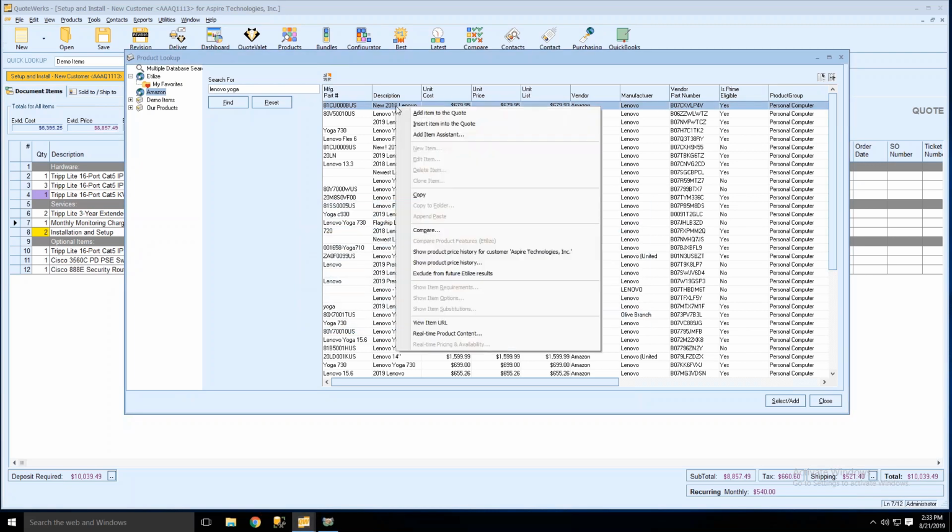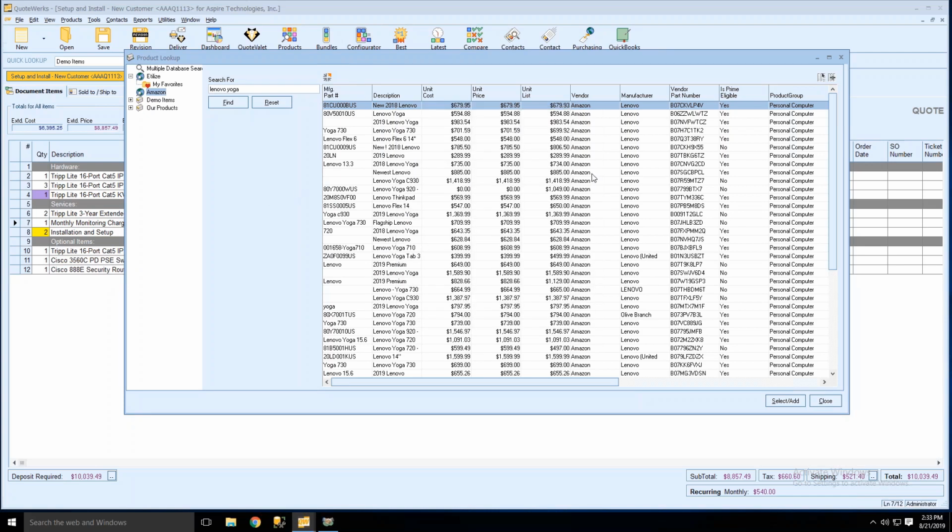Additionally, if you right click, you'll be able to see the item URL. So if you view the item URL, that'll take you to the Amazon Business page from QuoteWerks directly. It'll also show you right here, we have an is Prime eligible column, so you'll be able to see that as well. The reason I'm showing this is that in order to use the online ordering for Amazon Business, you have to source the item from Amazon, whether you're sourcing it from the Amazon lookup here as a product source or through the Elis integration when you're looking at those list items or the list price for those items. You'll need to make sure that you've sourced it from the vendor Amazon, because if you don't, you won't be able to place the order.